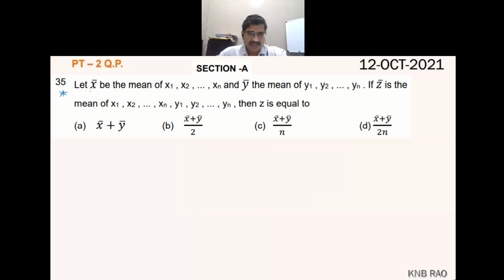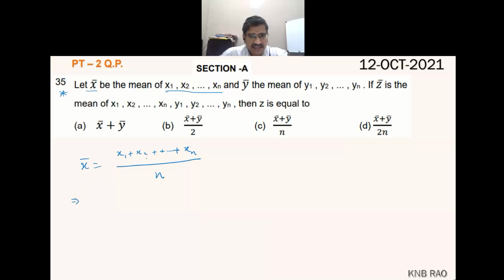Go through the question. X bar means mean. The mean of these observations is x bar. That means x bar is x1, x2, and so on up to xn, upon n.